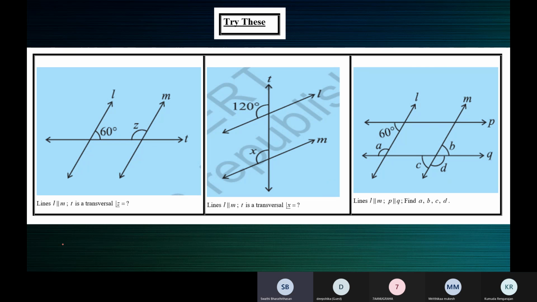Ma'am, they are 120, ma'am. 120 degrees. A is equal to 120 degrees. Now, after finding A, children, you can see that B, C, and D are formed around which transversal? The transversal M, ma'am.